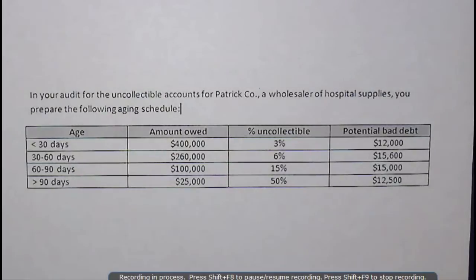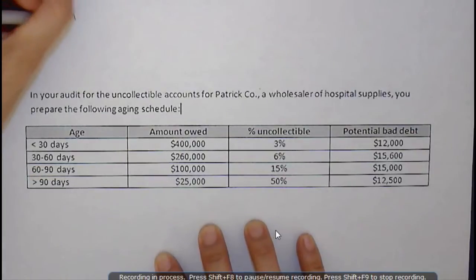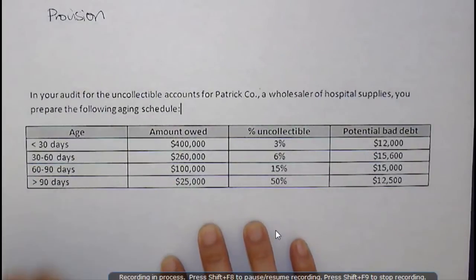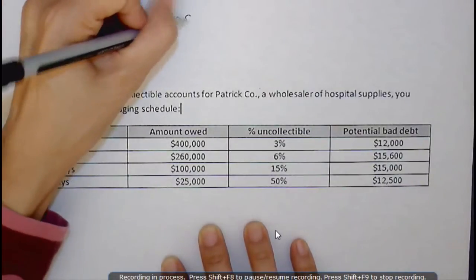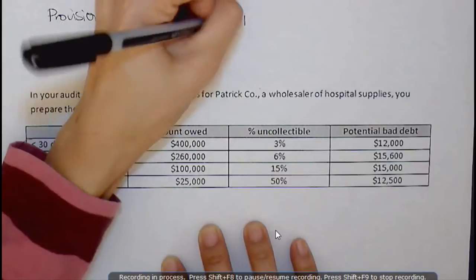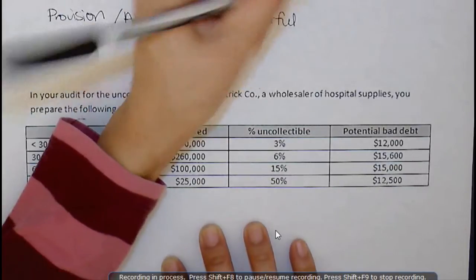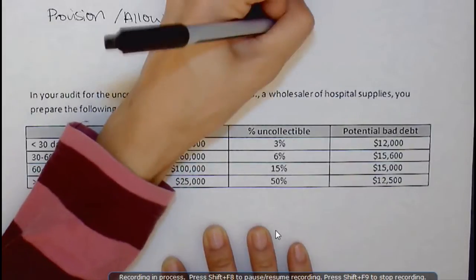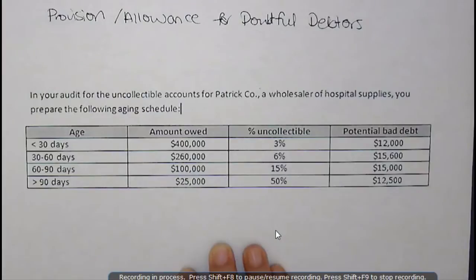Welcome to the video on the provision for doubtful debts. So today we're going to look at what's called the provision, or sometimes the allowance, for doubtful debts, and this follows on from our video on debtors circularizations. So if you haven't seen that one, that might be worth going and having a look at first.